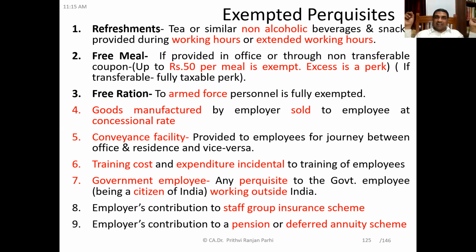That means tea and similar non-alcoholic beverages or snacks served during working hours or extended working hours in the office or factory, etc. They are exempted, so they are not taxable. Understood this?